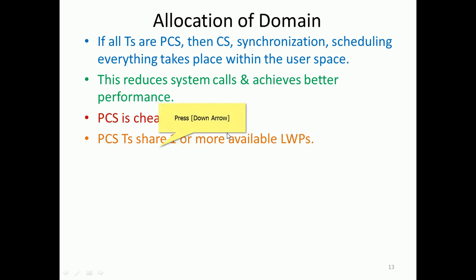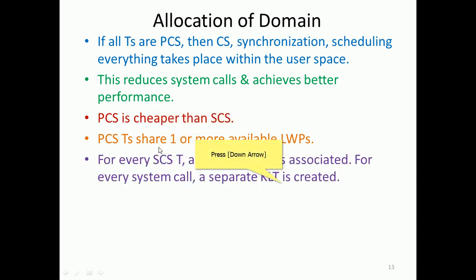PCS threads share one or more available LWP, but SCS will never do that. For every SCS thread, a separate LWP is associated, and for every system call, a separate KLT is created.